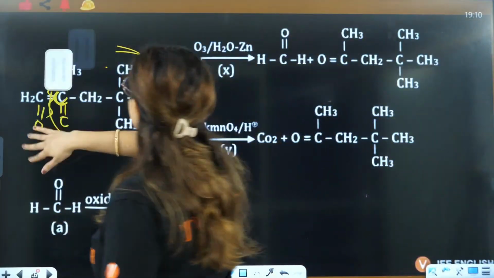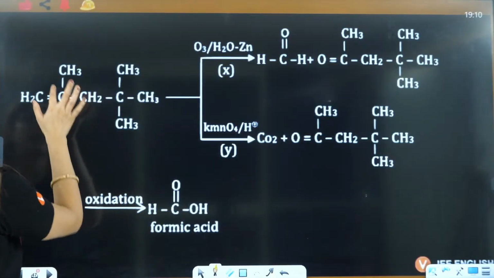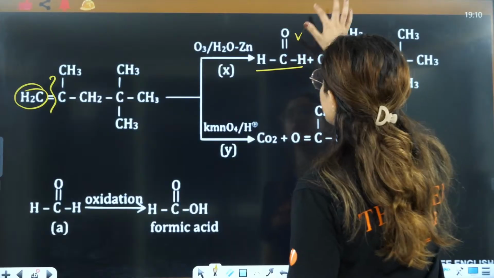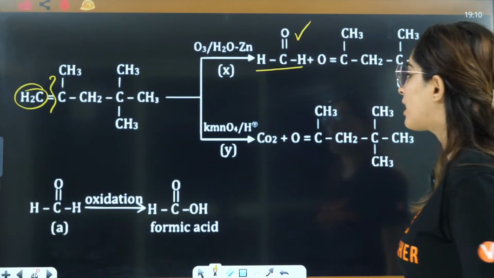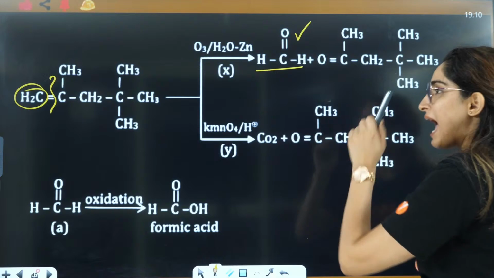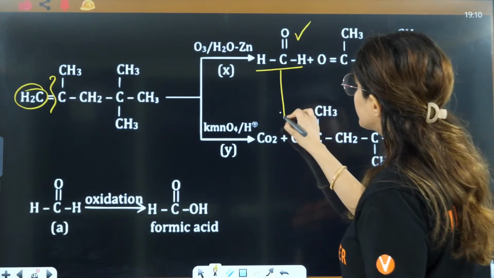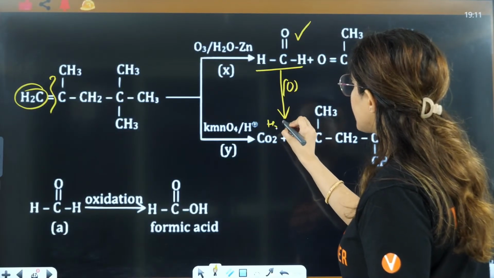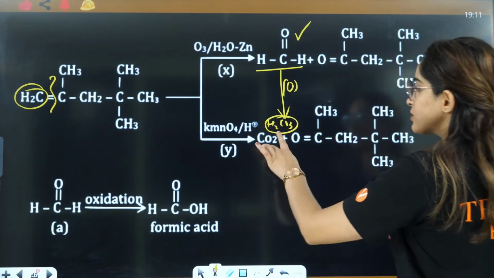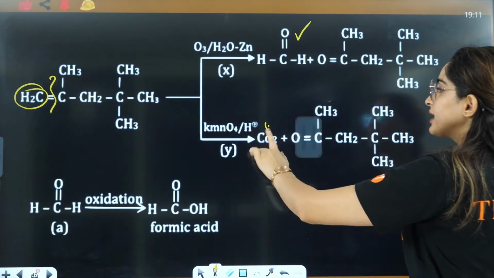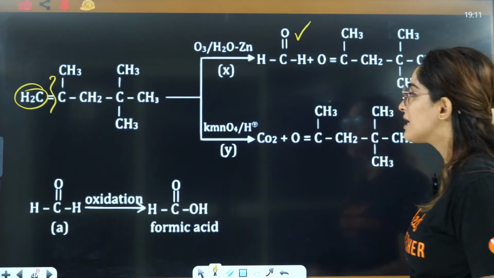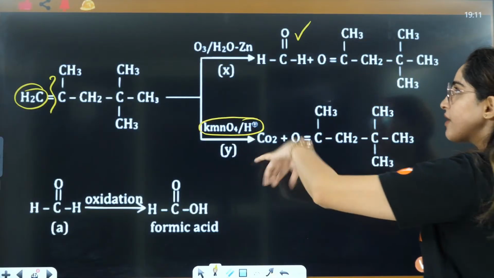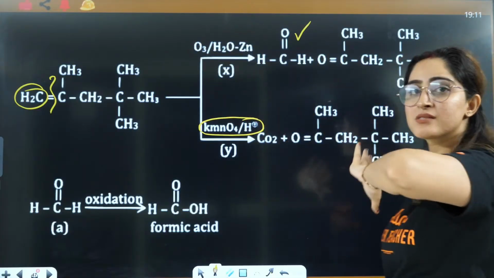But this is going to change. What is going to change? This will become HCHO, that is your formaldehyde that is given by ants. And if you have further oxidation here, this will be converted to H2CO3, which is going to give you CO2. That is the reason here you will have the formation of CO2. That means here you will have high oxidation, that is KMnO4 in presence of H positive, and here you have low oxidation, that means reductive ozonolysis.